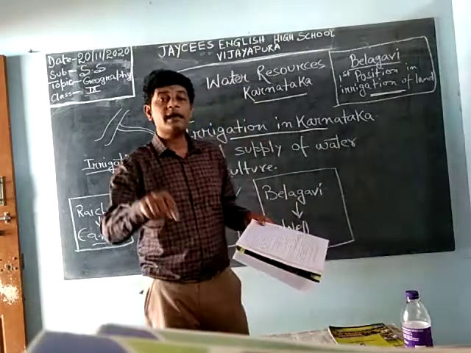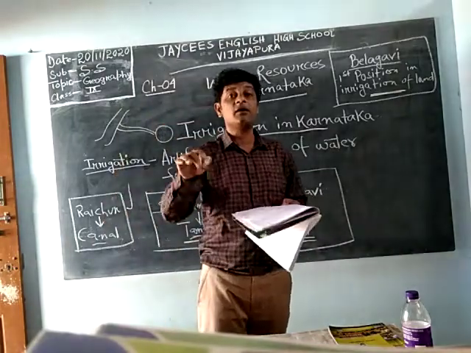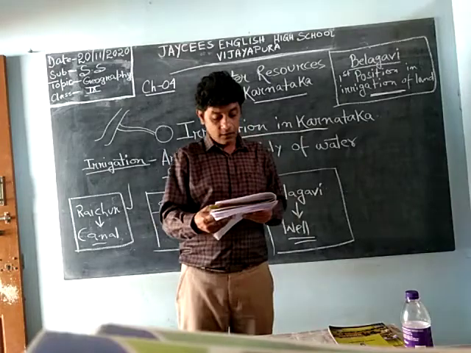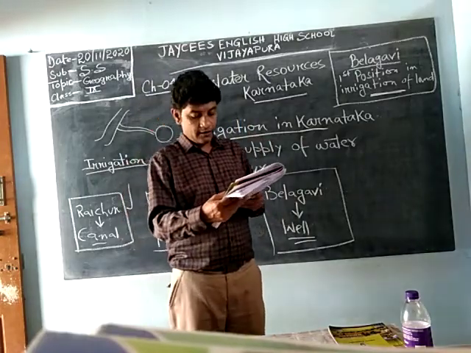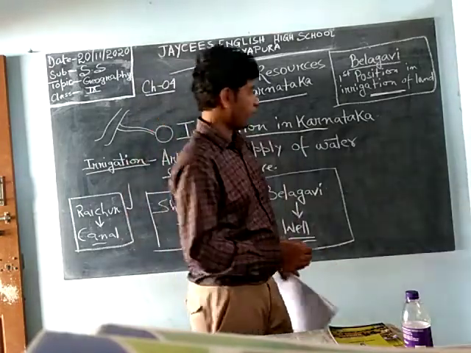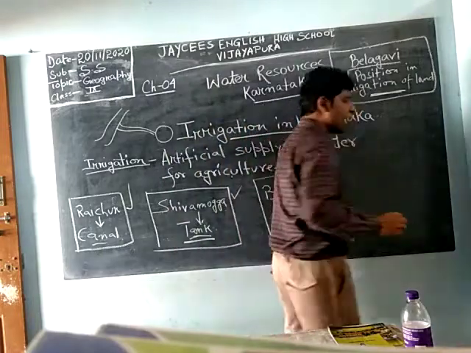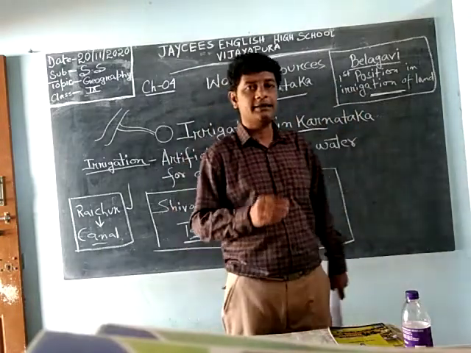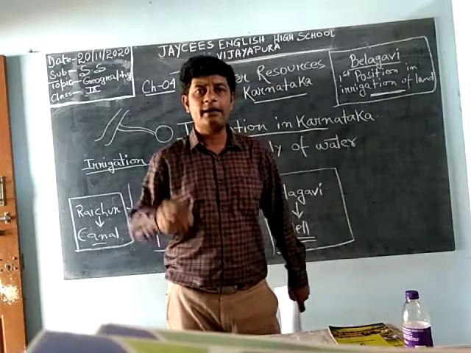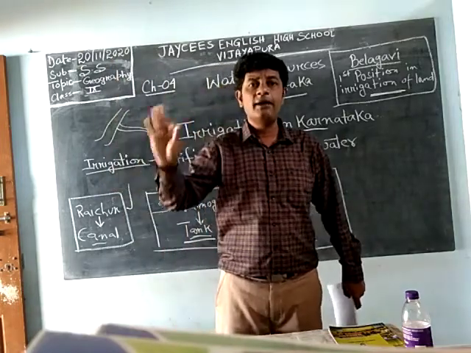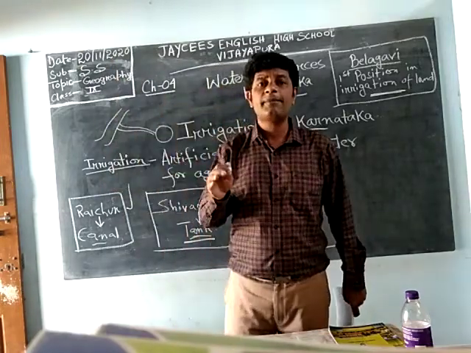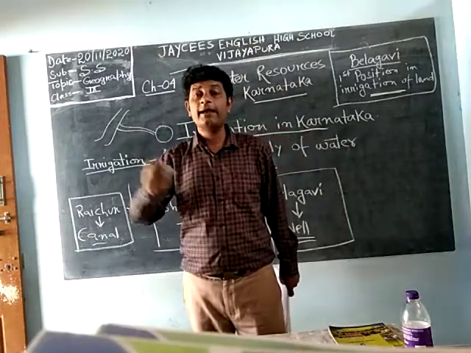But on the contrast, on the opposite side, the Kodagu district occupies the last position. Kodagu district is not at all developed with the irrigation system. They depend on the rainfall only, because they don't have the facilities. They have the soil, but they don't have water.